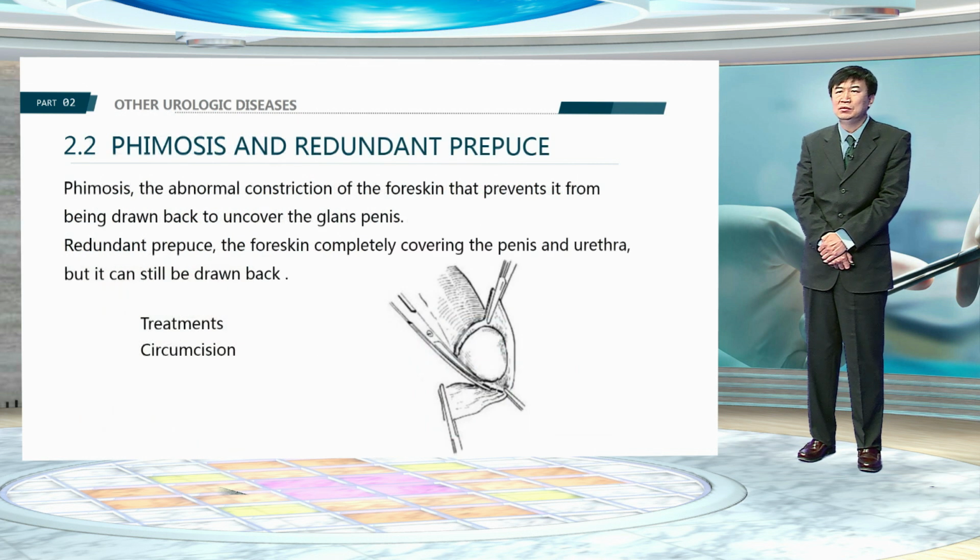Phimosis is the abnormal constriction of the foreskin that prevents it from being drawn back to uncover the glans penis. Redundant prepuce is referred to the foreskin completely covering the penis and urethra, but it can still be drawn back. Circumcision should be considered for phimosis.